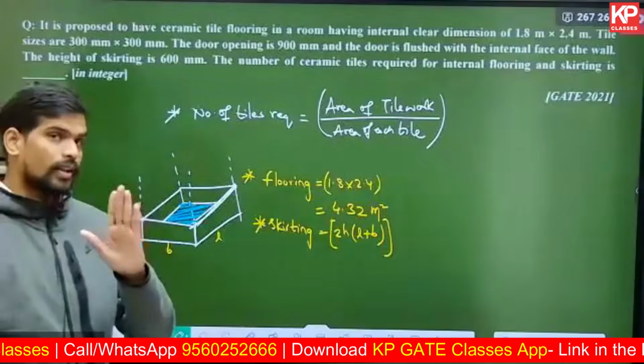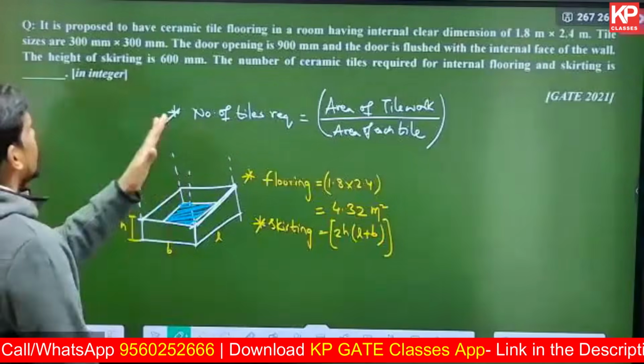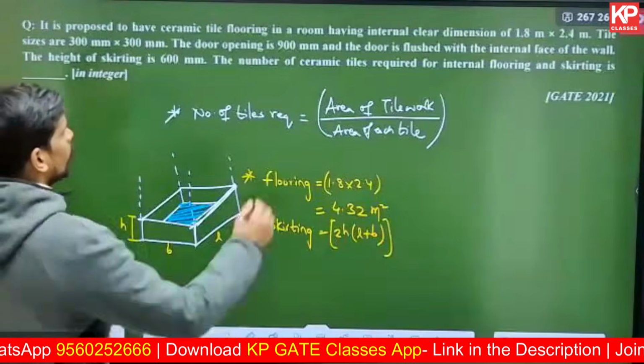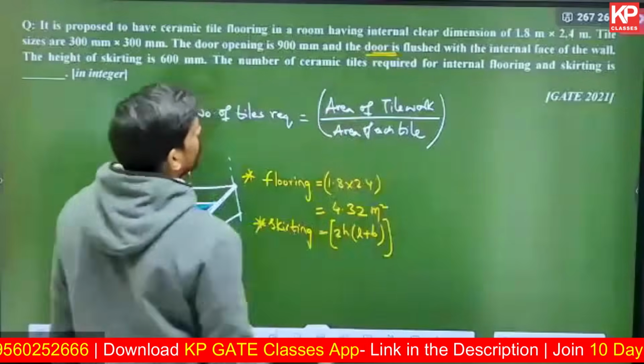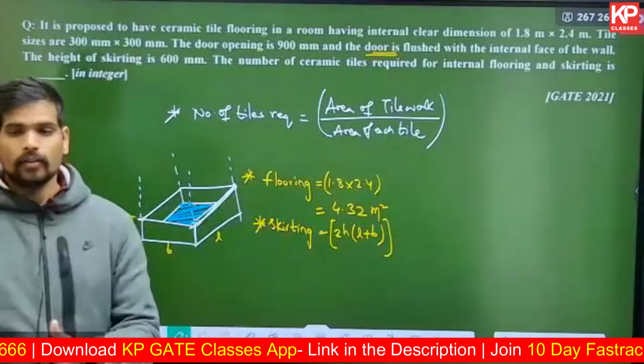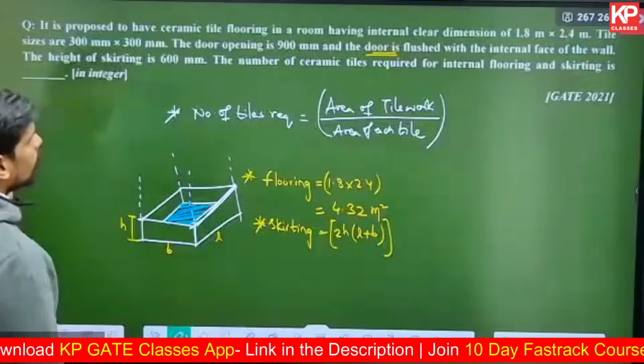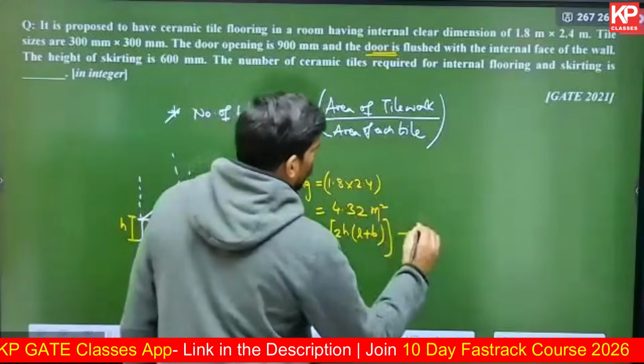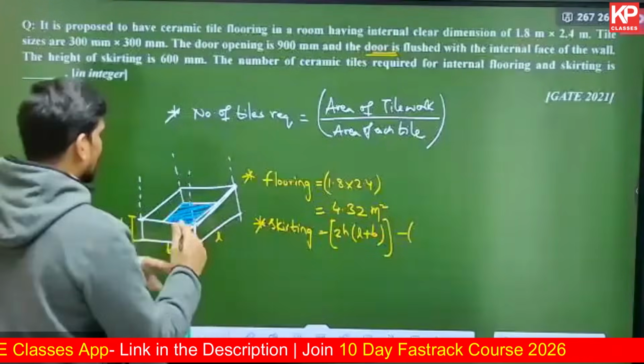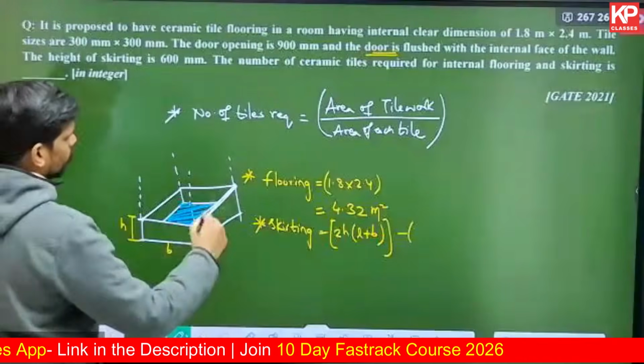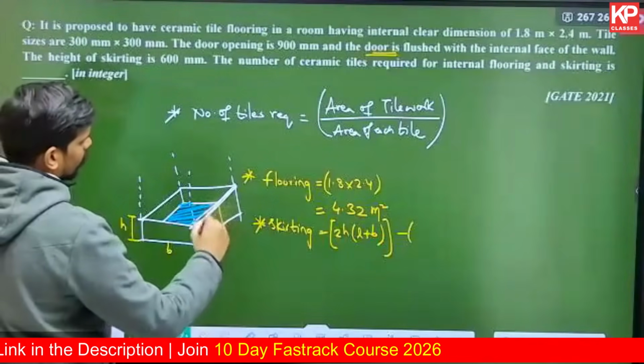There is an exclusion, so that is also something you need to be careful about, and intentionally they have given that exclusion also. So be careful with such points. You might end up making a silly mistake in this point also. So you need to subtract the door portion. That overlapping area, you need not take the total area of the door. Obviously you cannot calculate the total area of the door.